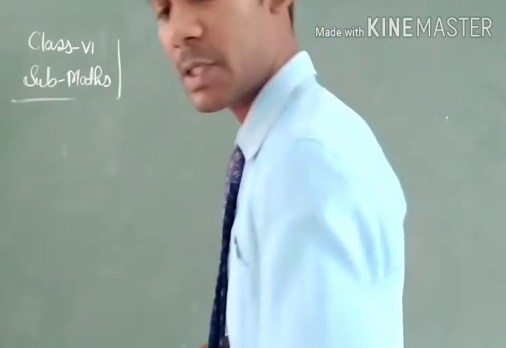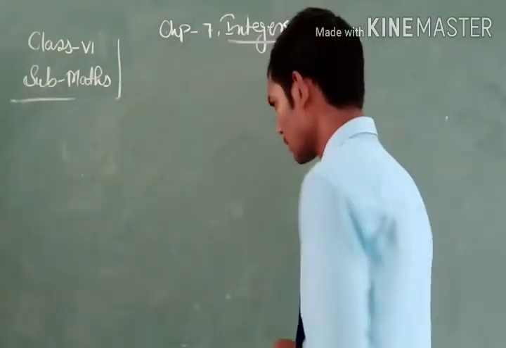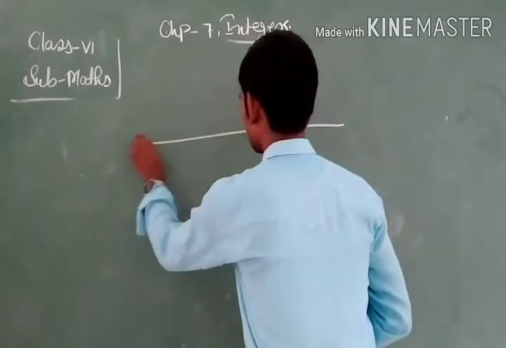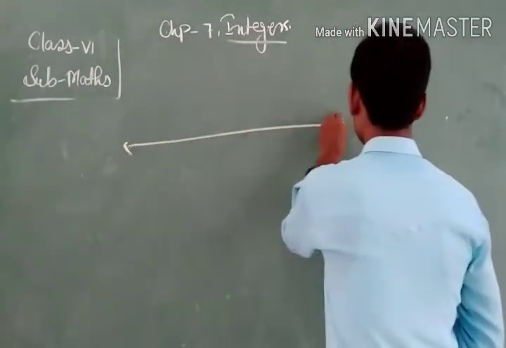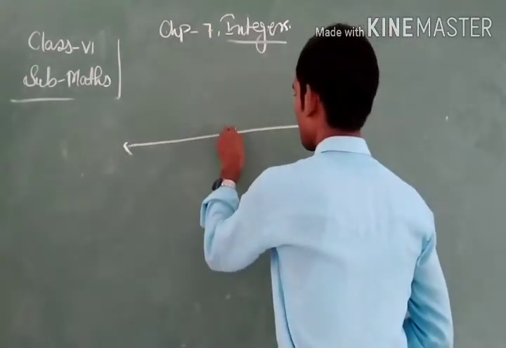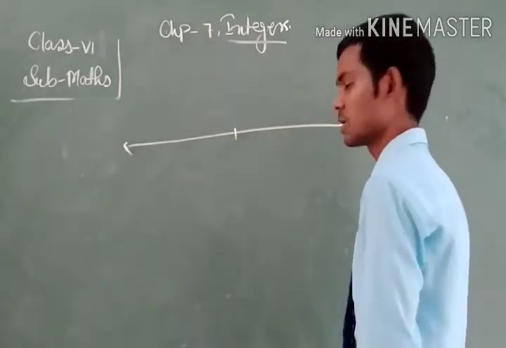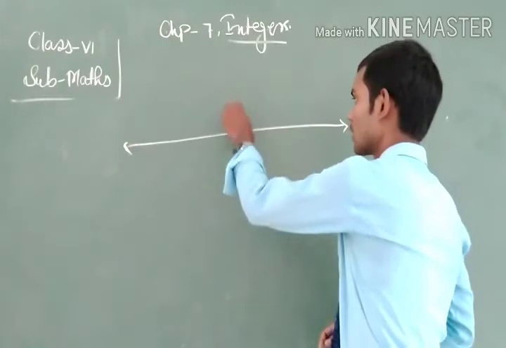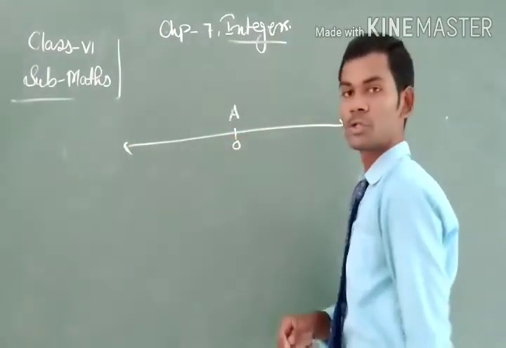As we see in the figure, this is the number line, and here point A represents the number 0.